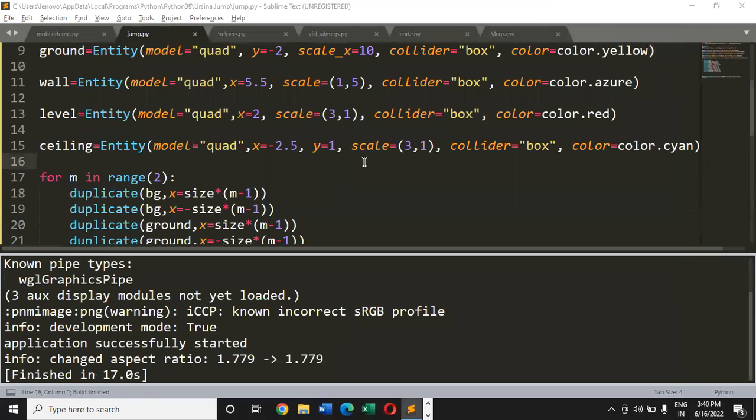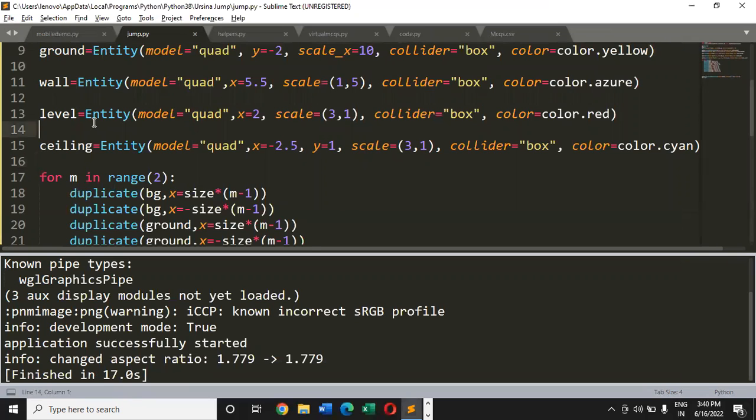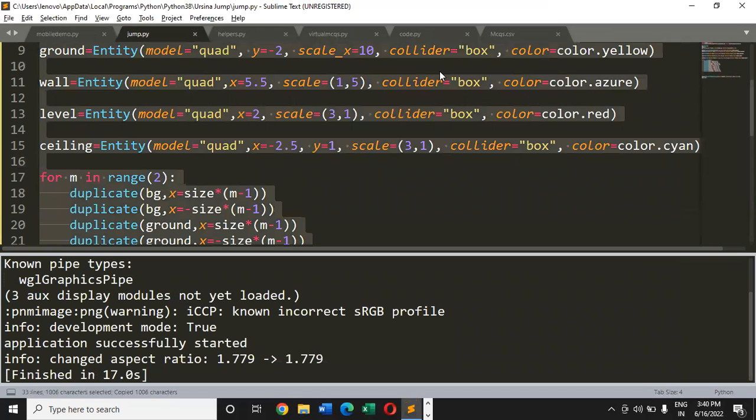Let me just pass the code to you in the chat box so that you can also try it at your end. Control A, Control C. Okay, I'm not able to put it in the chat box, so I'll have to share it with you on your WhatsApp wall. Just give me a short moment. I'm putting it on your WhatsApp wall. You can take it from there. Give it a try and let me know if it is working at your end or not.